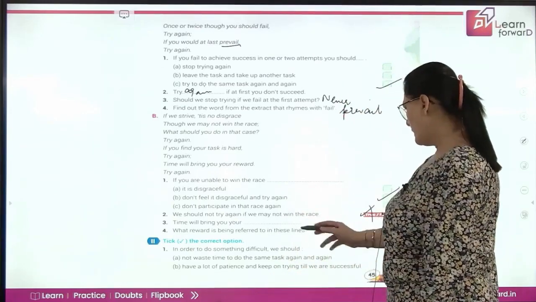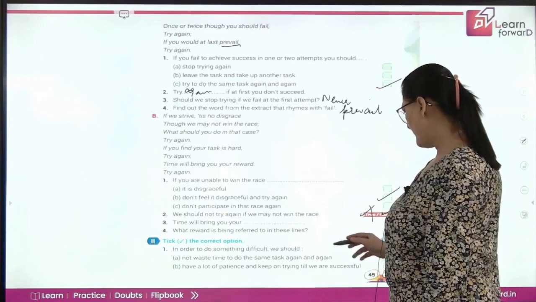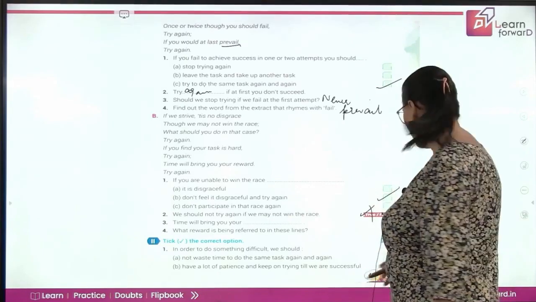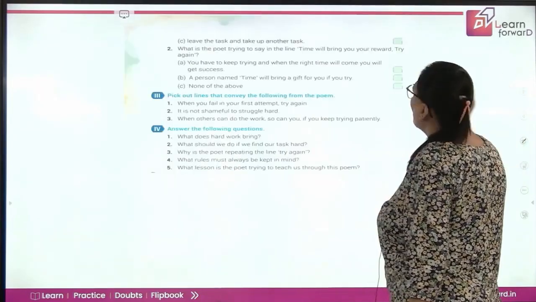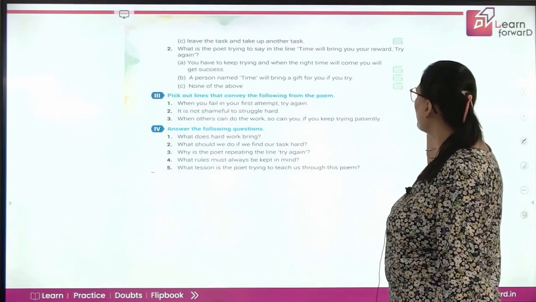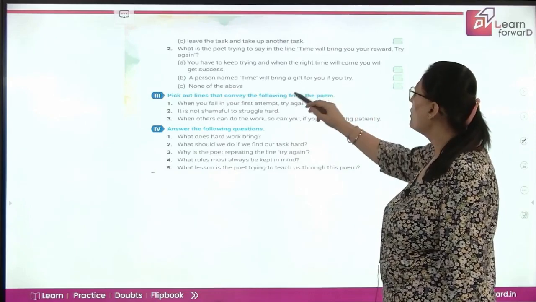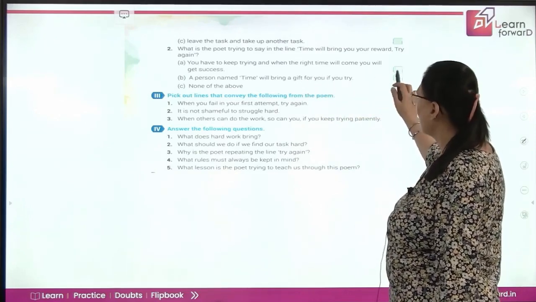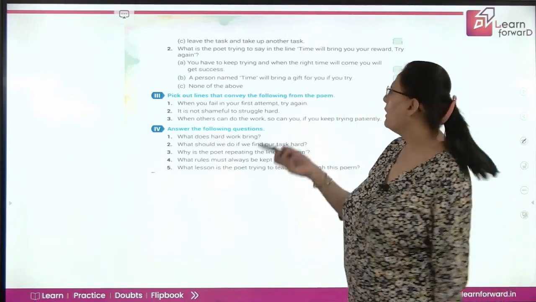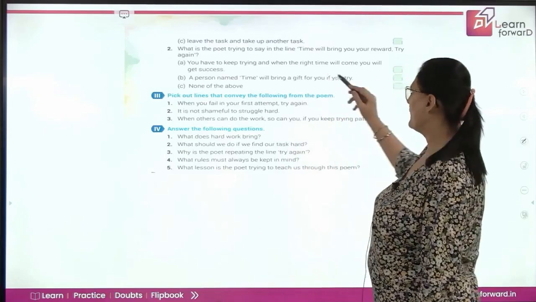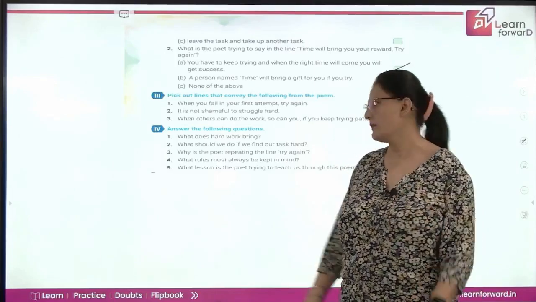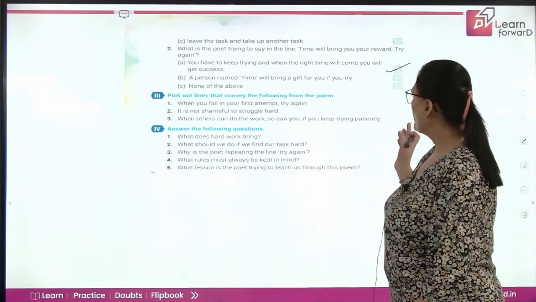Take the correct option. In order to do something difficult, we should not waste time to do the same task. No, have a lot of patience and keep trying till we are successful. Yes. Leave the task. Wrong. Now, what is the poet trying to say in the line, time will bring you your reward, try again? You have to keep trying, and when the right time will come, you will get success, or a person named time will bring a gift for you, or none of the above. It is the first one, that we should keep trying, and when it is the right time, we will definitely be rewarded.